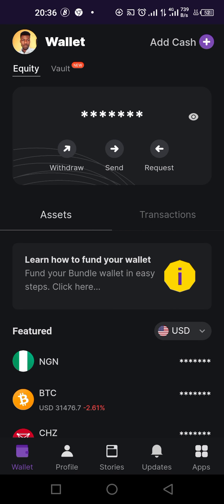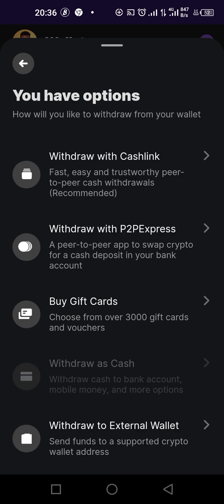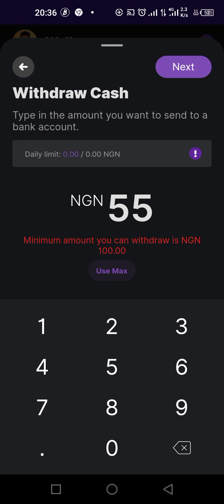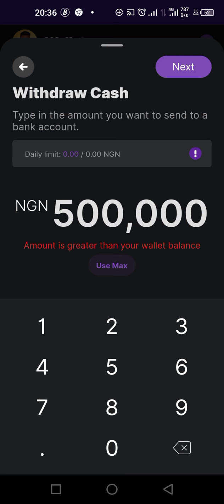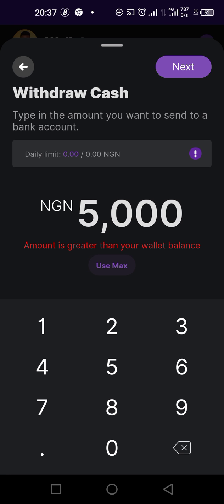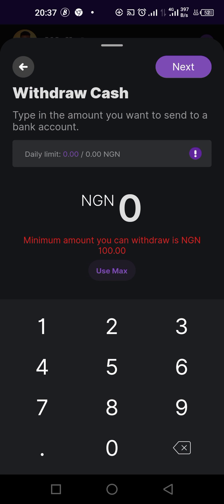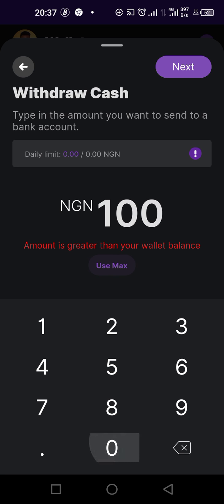So another way to do it is that you withdraw. You want to withdraw via Cashlink. You put the amount you want to withdraw, and you say next. Okay, I don't have a sufficient amount in my listing. You can withdraw 100 naira. So once you say next, you put in all your bank details.